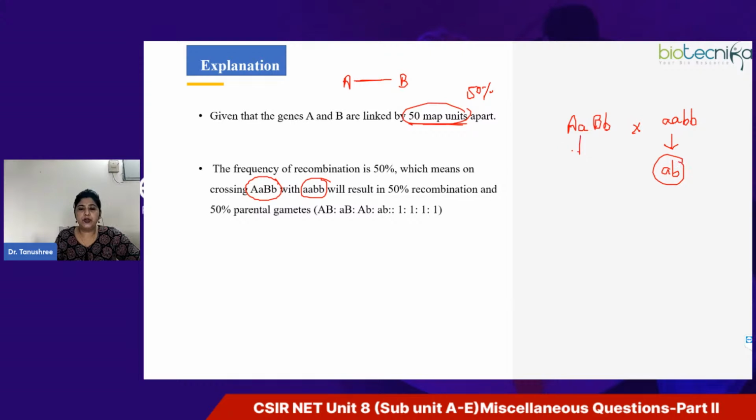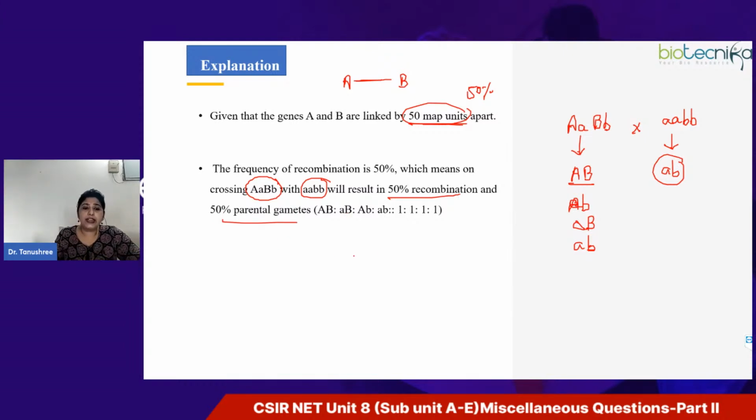But the double heterozygous parent can form four types of gametes: both dominant alleles together, the dominant allele of one gene with the recessive allele of another gene, or vice versa, or both recessive alleles together. The proportion is always 1:1:1:1. So we can say this cross results in 50% recombinant and 50% parental gametes.